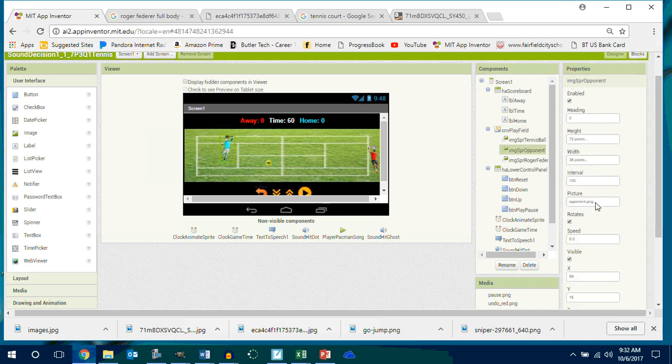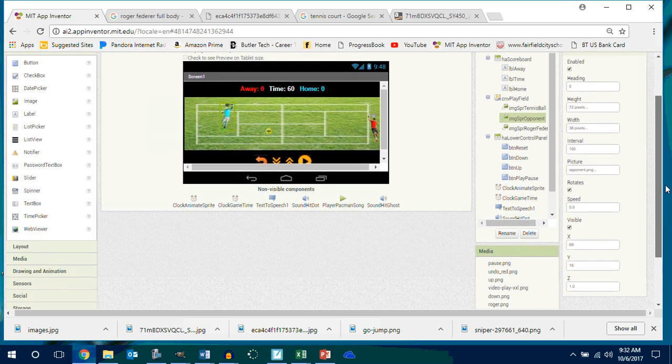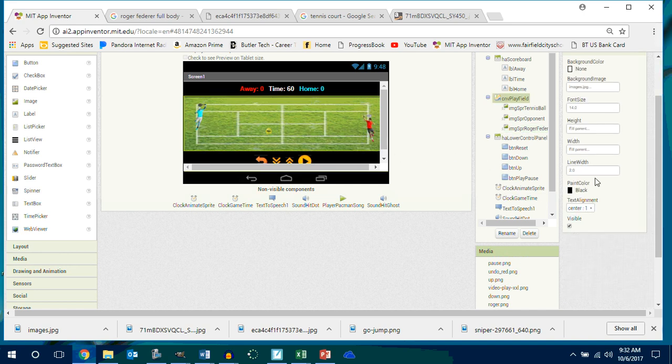So you guys can set the X and Y coordinates of your players. I want this X to go backwards, like to 50. Okay, I'm going to go to 30. Okay, I want him to be on the baseline, so 25, 20. There you go. This guy over here, I want him to come up a little bit, so I'm going to take him to 450. All right, there you go.